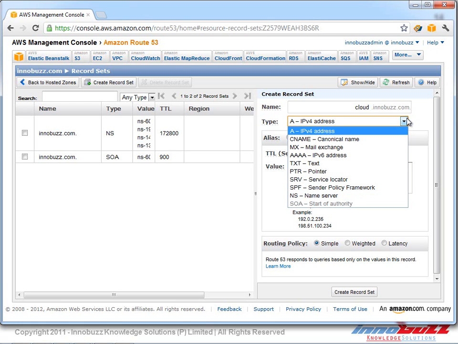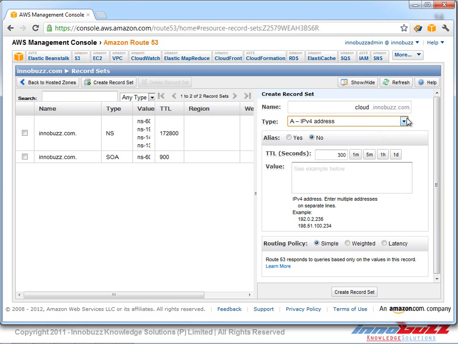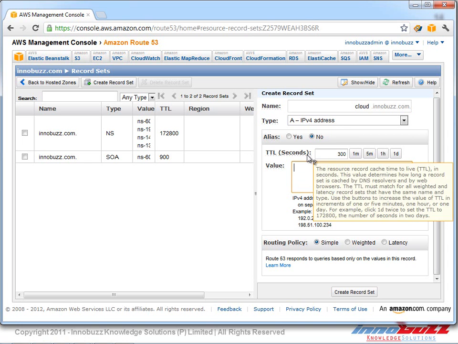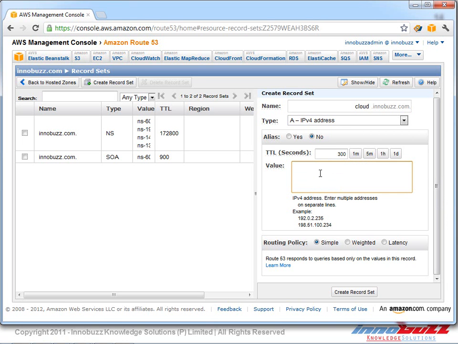As of now, Route 53 supports only IPv4, so we keep it as A record, and we're not going to add any aliases. Here in the value, we can give the IP address or the public DNS of our EC2 instance, which is running under Amazon Management Console.